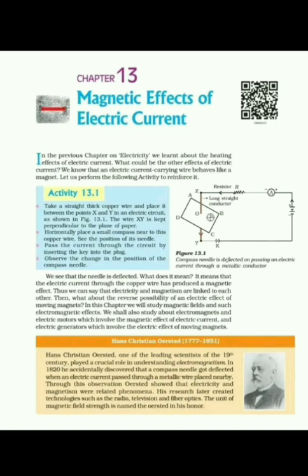A magnet is a piece of magnetic material occurring naturally or made artificially by magnetizing iron or steel, which attracts pieces of magnetic substances such as iron, nickel, cobalt, etc. So a magnet is a material which has the property to attract certain things like iron, nickel or cobalt. Magnets are of two types, permanent magnet and temporary magnet. And magnets may be natural or artificial.